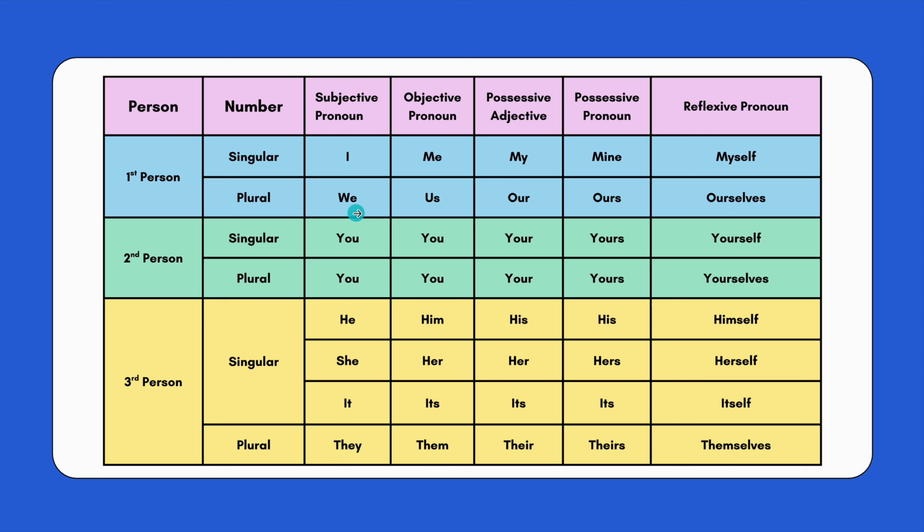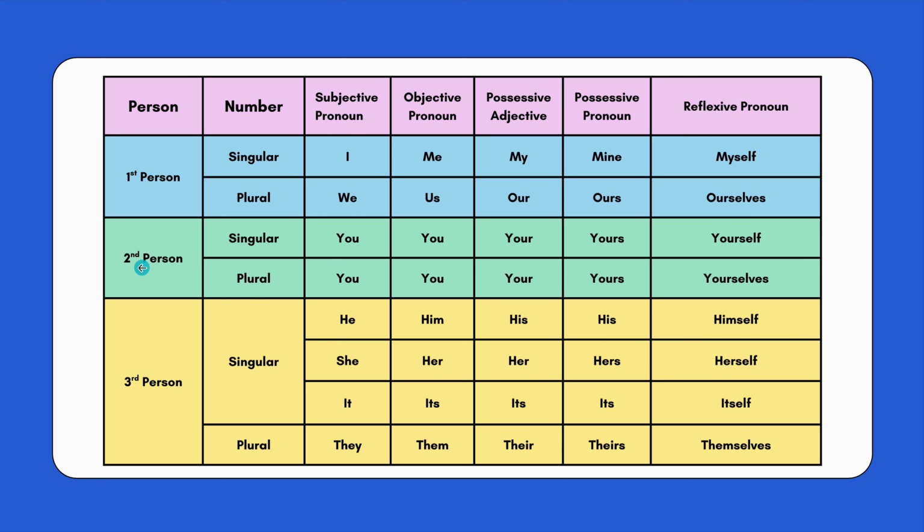In plural, we is converted to us. In possessive adjective, me converted to my, possessive pronoun mine, and reflexive pronoun myself. In plural, subjective pronoun we, objective pronoun us, possessive adjective our, possessive pronoun ours, and reflexive pronoun ourselves.